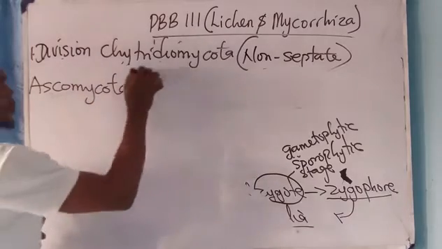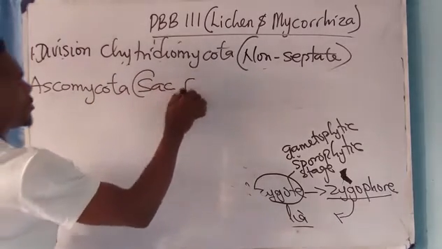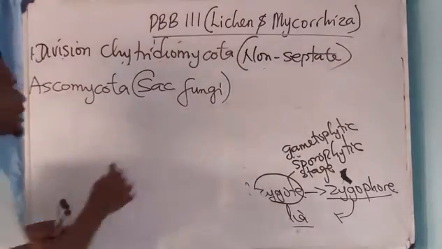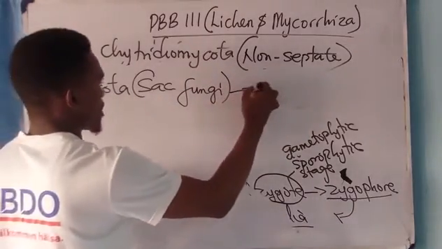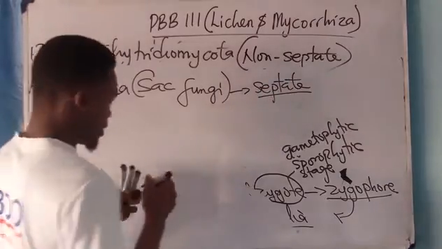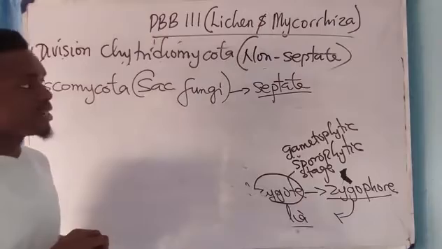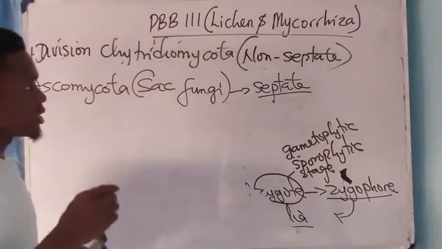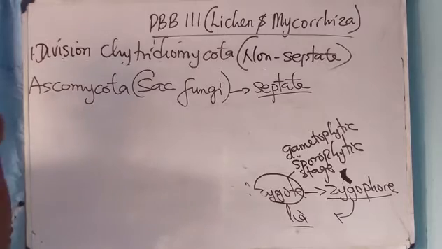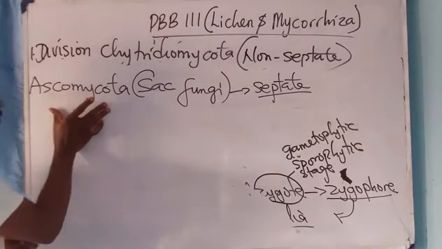Ascomycota. These are called what? The sac fungi. And these guys, they are what? They are septates, because their hyphae are divided by cross walls. Okay, they are divided by cross walls. Now, what are the features of this ascomycota?